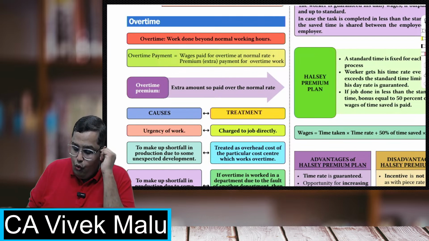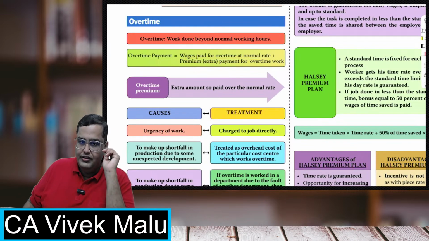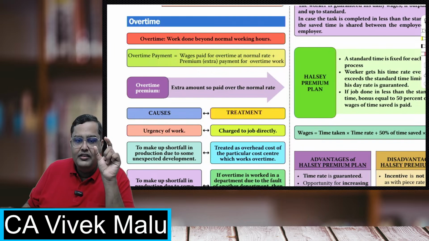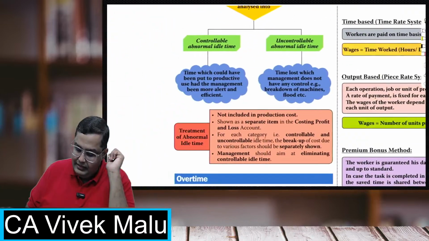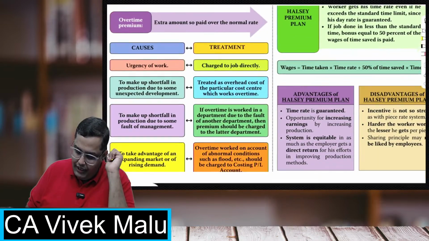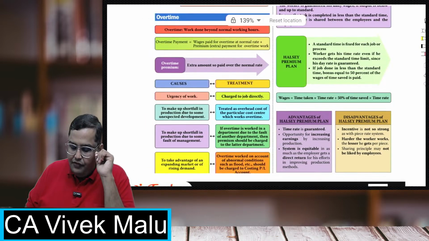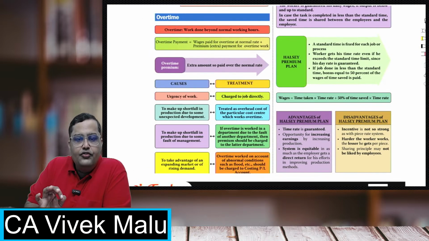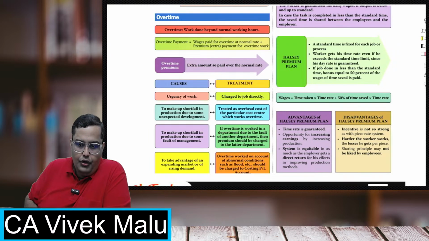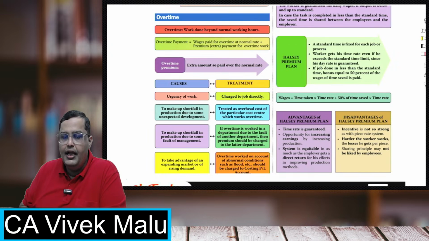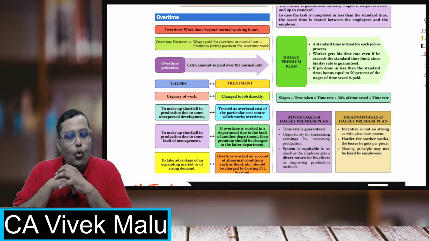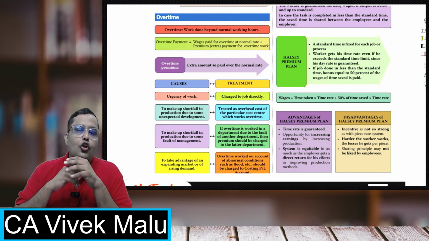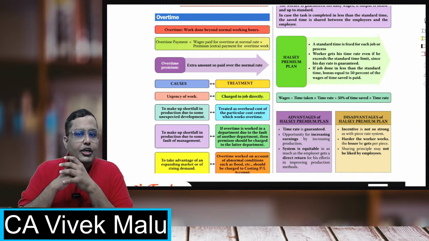Now, when you are doing this overtime, there are two payments which you will receive. One is your normal wages and one is the extra premium. Now, we all know the provisions of the Factories Act. Let me tell you the provisions of Factories Act 1948. If any worker works for more than 9 hours in a day, or for more than 48 hours in a week, then he is liable to get overtime which is normally double the normal wage rate, twice the ordinary wage rate.